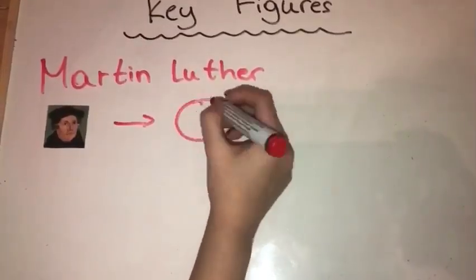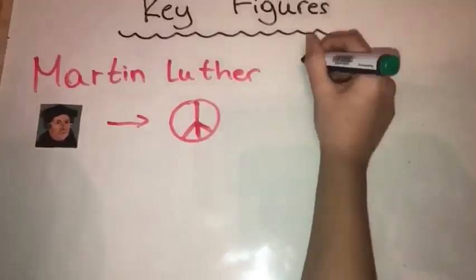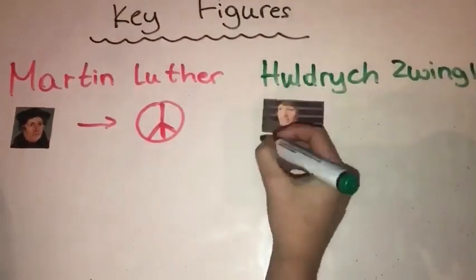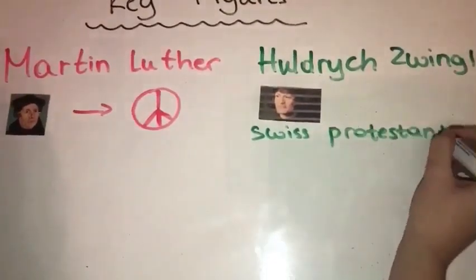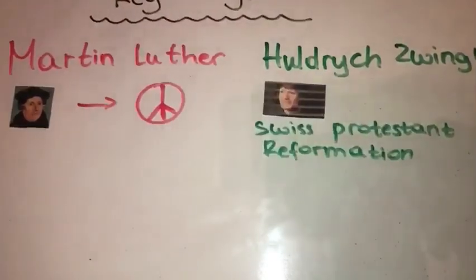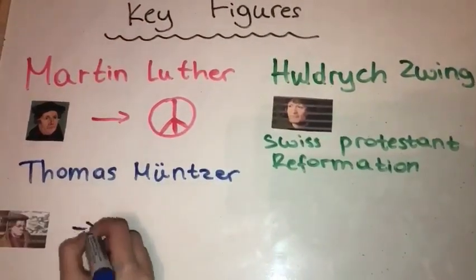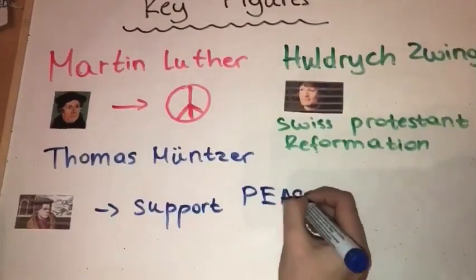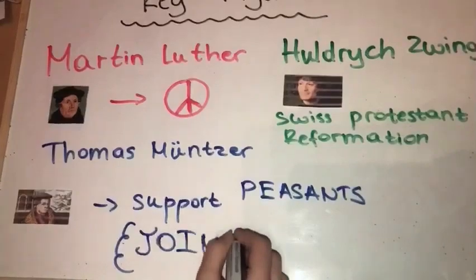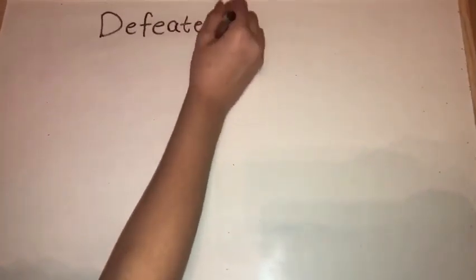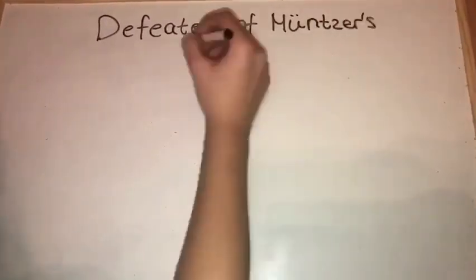The main key figures were Martin Luther. He preached peaceful action and said that it was the rulers' job to keep the peace. Huldrych Zwingli had importance in the Swiss Protestant Reformation. Thomas Müntzer supported the peasants and joined them. Müntzer's ideas went too far and became too extreme after he joined the peasants. Because of that, there were several defeaters of Müntzer's forces and ideas.